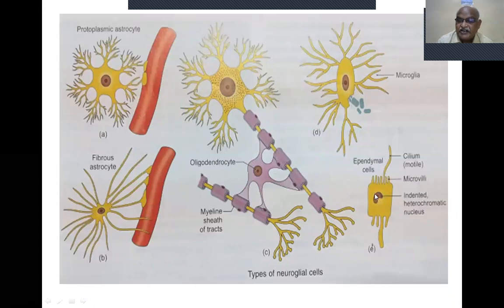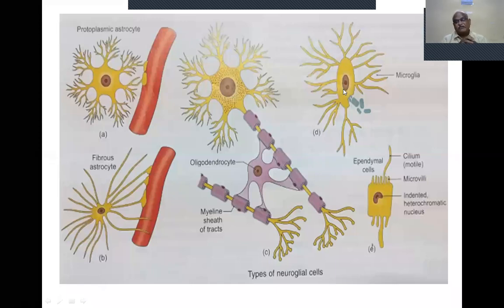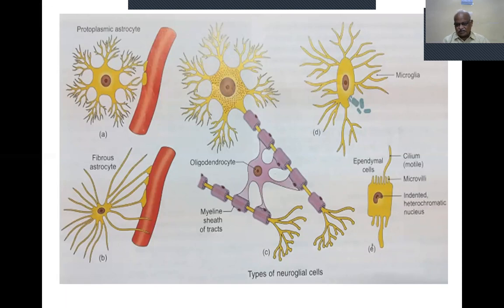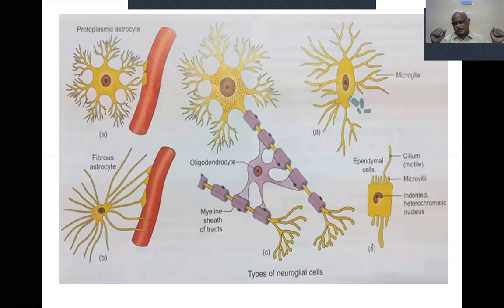The indented heterochromatic nucleus here is the oligodendrocyte, rounded. This is also a rounded or oval one. This is also a rounded one. Whereas the microglia has almost an oval nucleus. So the shape of the nucleus also differs in different neuroglial cells. So astrocytes are there, oligodendrocytes are there, microglia are there, ependymal cells are there. So there are 5 types of neuroglial cells. The Schwann cell is also another type of neuroglial cell.